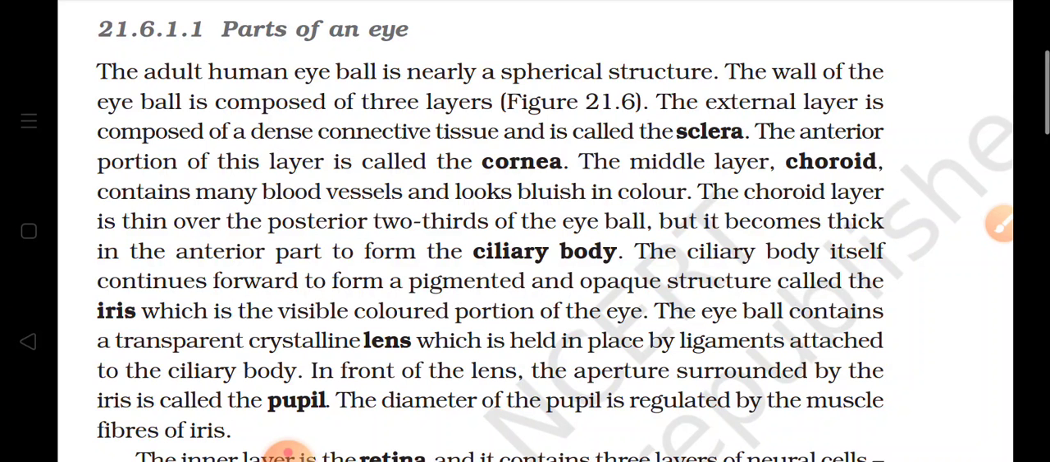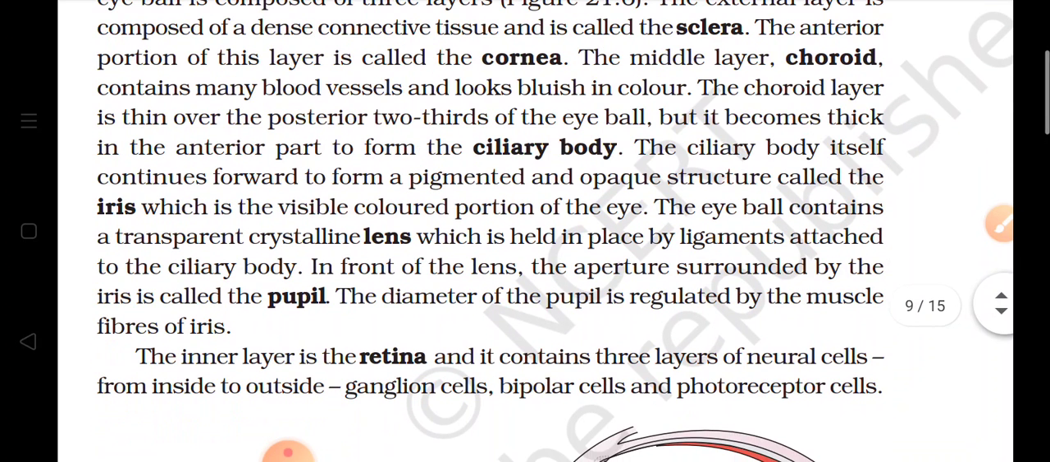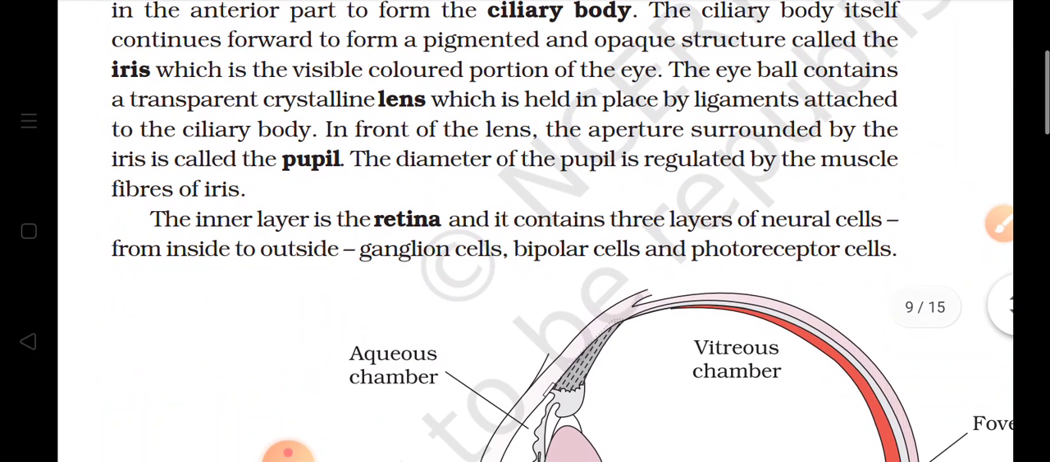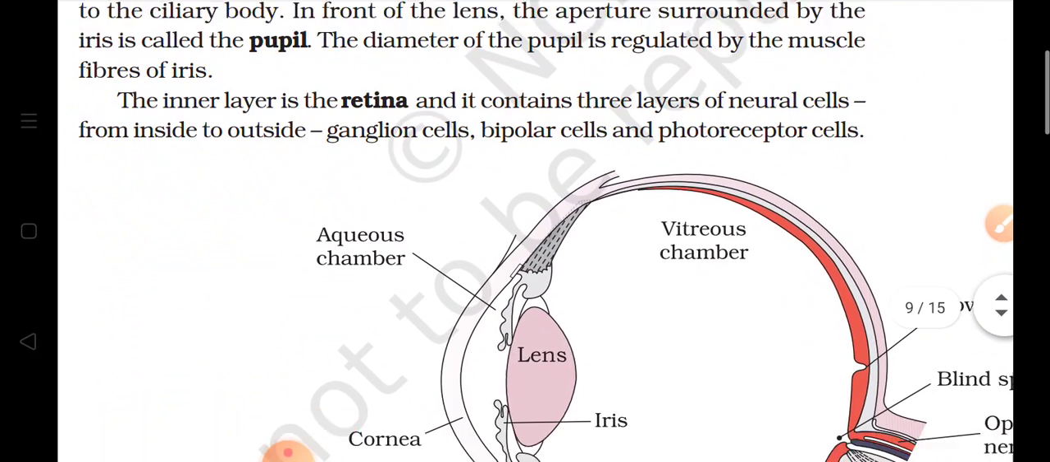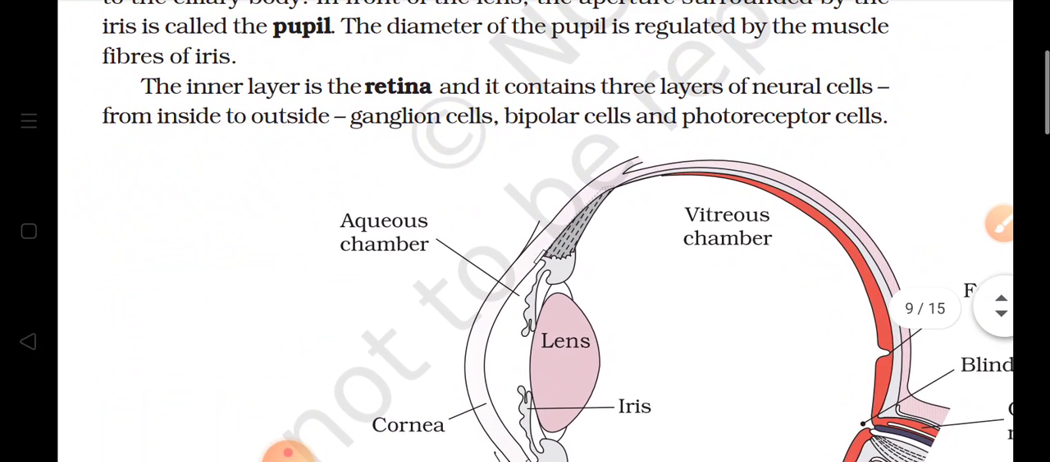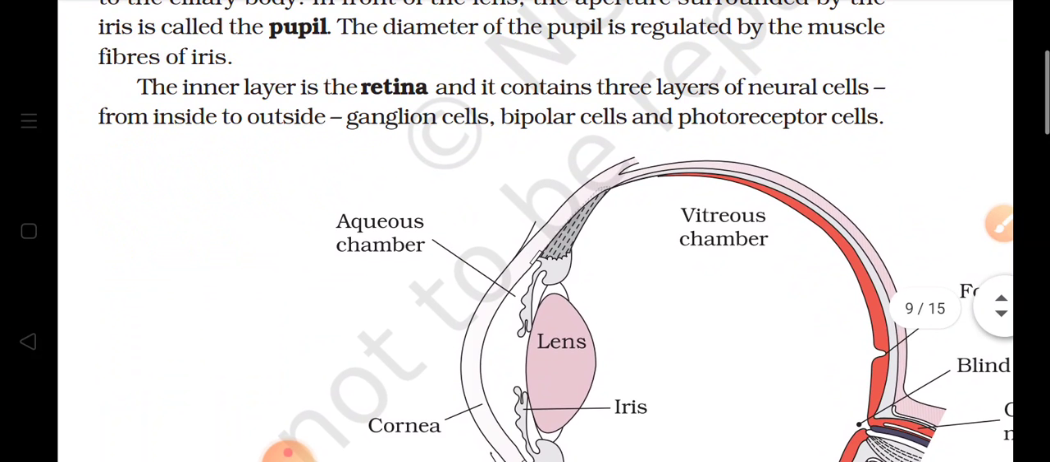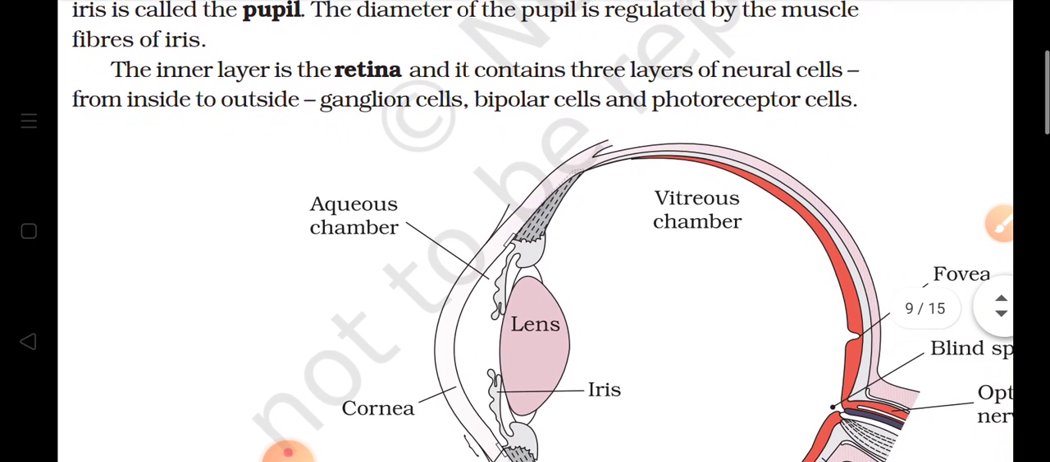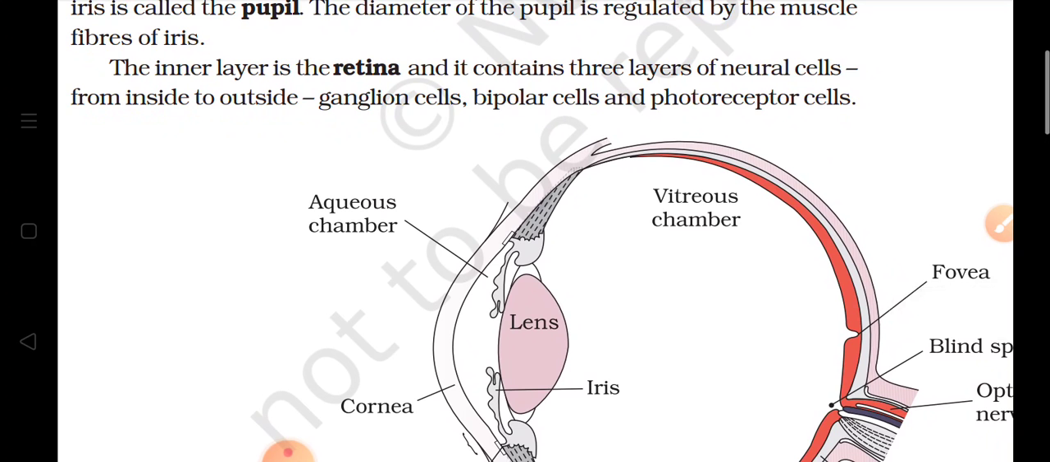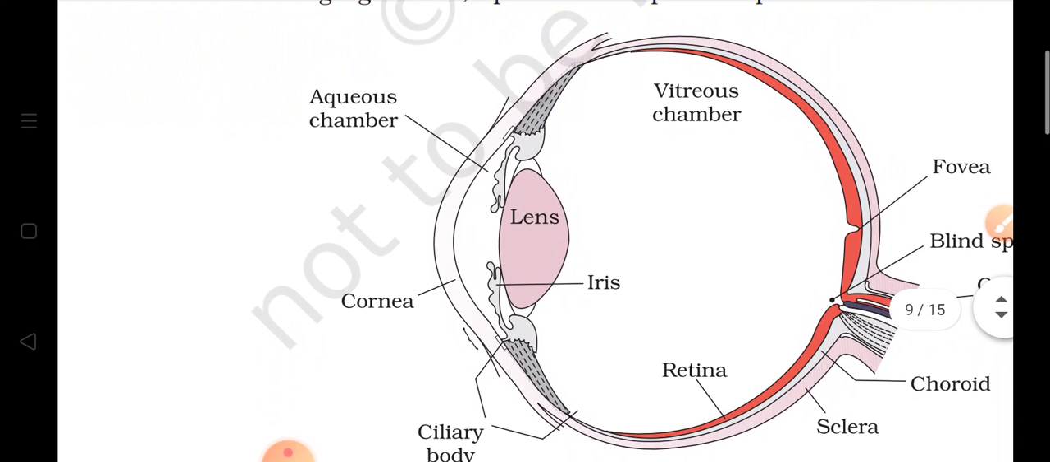Now this eyeball consists of a lens, and this lens is held by ligaments or special tissues. In front of the lens there is an aperture surrounded by the iris, and this is called the pupil, and the diameter of the pupil is regulated by the muscle fibers of the iris. There is also a layered structure known as the retina, and it consists of 3 types of neural cells: ganglion cells, bipolar cells and photoreceptor cells.